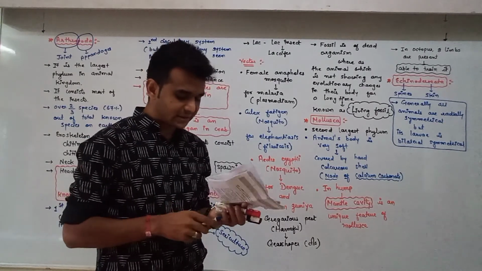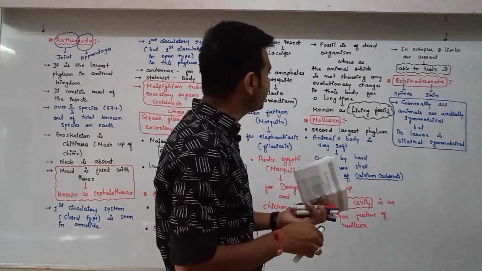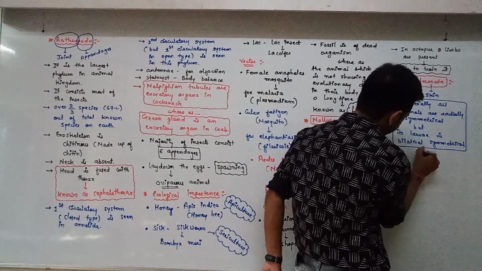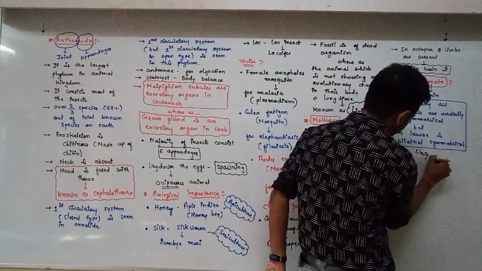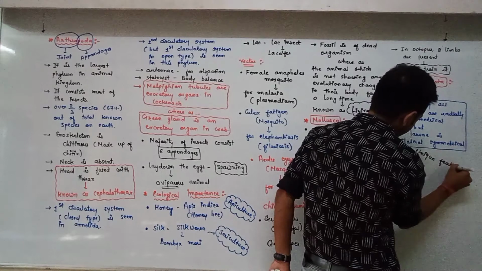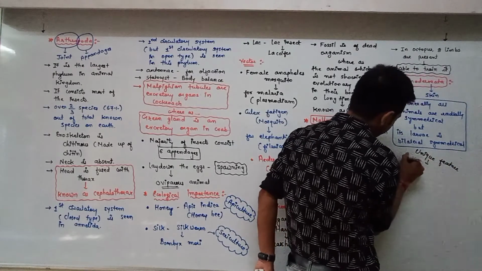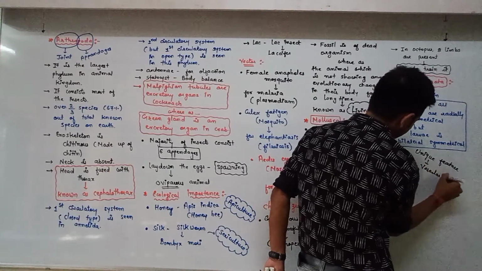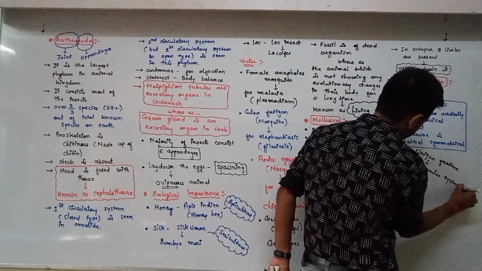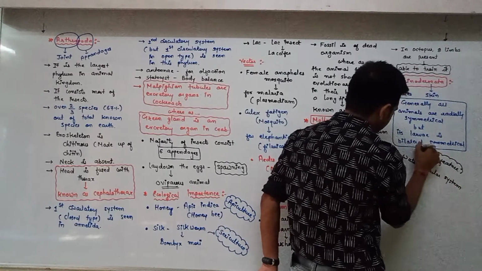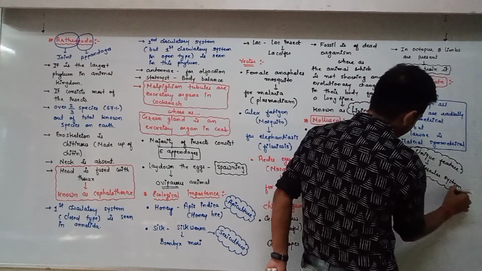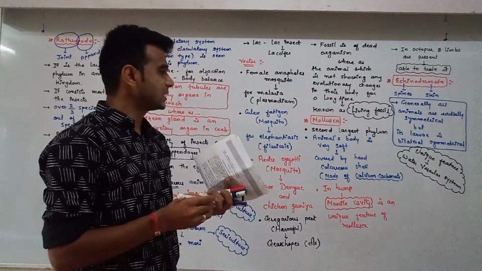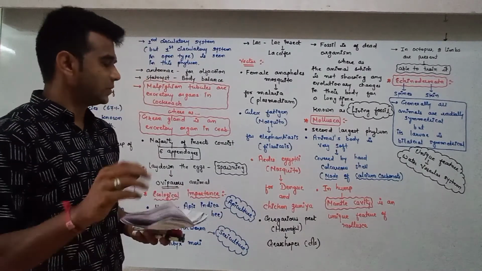Water vascular system is the unique feature of this Echinodermata. Okay, water vascular system is a unique feature of this Echinodermata.